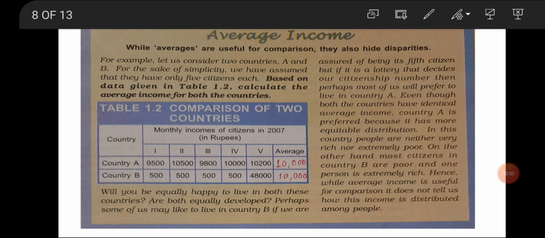In country A there is less difference between the incomes of the people, but in country B there is more difference between the incomes of the people. So it is hiding the disparities, and we can say that is the limitation, that is the problem with average income.